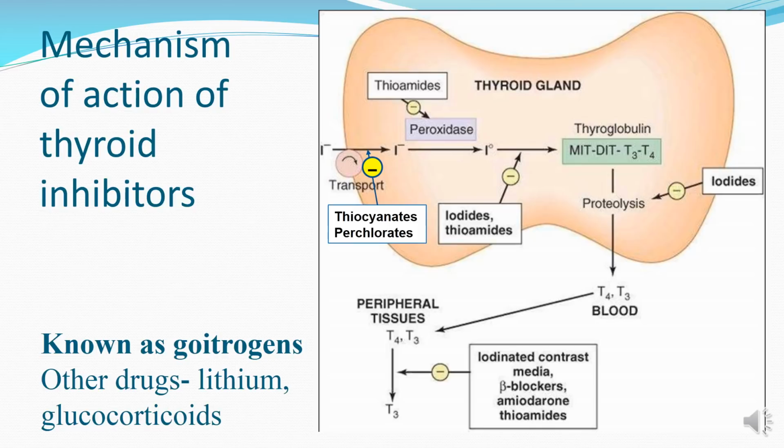These drugs are known as goitrogens because once the synthesis of hormone is inhibited, the TSH levels in the body increase as a negative feedback, and this TSH will now act on thyroid gland to increase its size and vascularity. Therefore, there is visible increase in the size of thyroid gland, which is known as goiter.